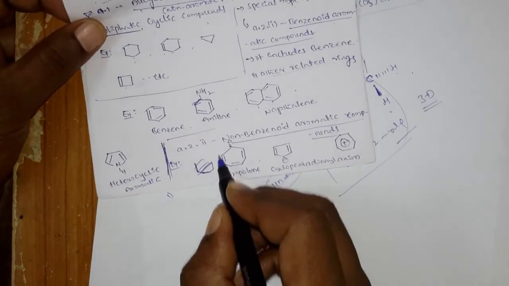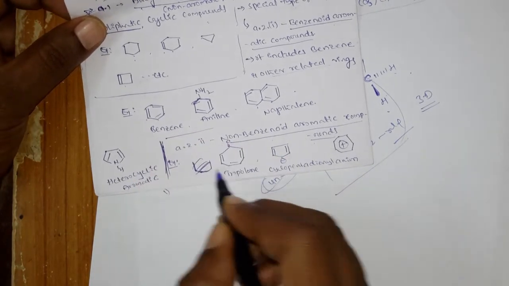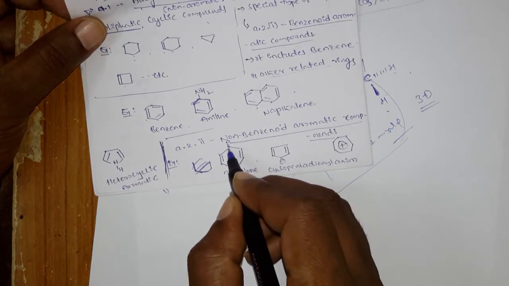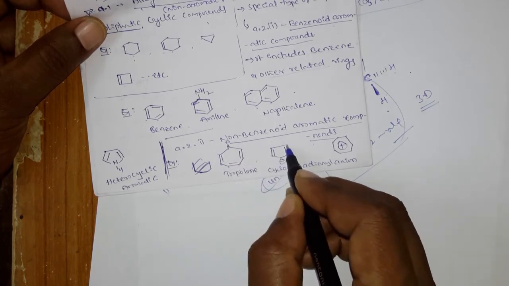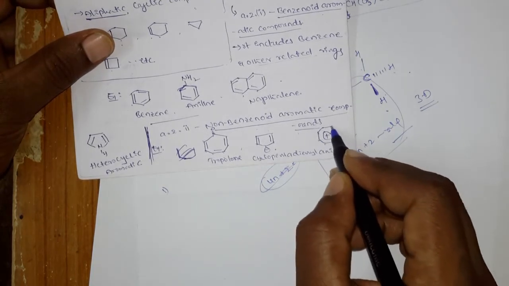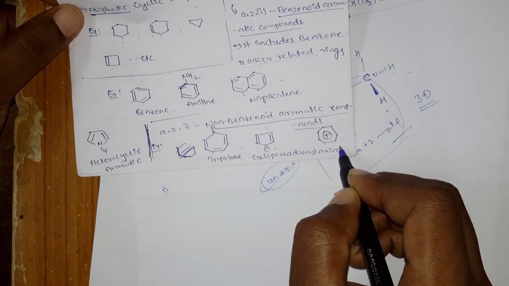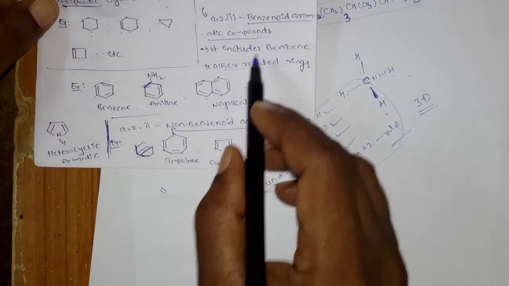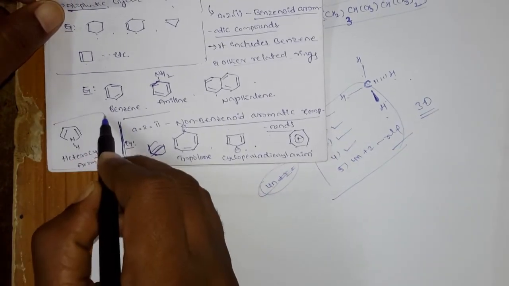Very simply, look here, how many carbons are there? 1 2 3 4 5 6 are there, but here 1 2 3, and 1 2 3 4 5 6 7 carbons, so it is a non-benzenoid structure. Here 1 2 3 4 5, only 5, so again it is non-benzenoid. Here 1 2 3 4 5 6 7, so again it is a non-benzenoid structure. So like this, benzenoid and non-benzenoid aromatic compounds.